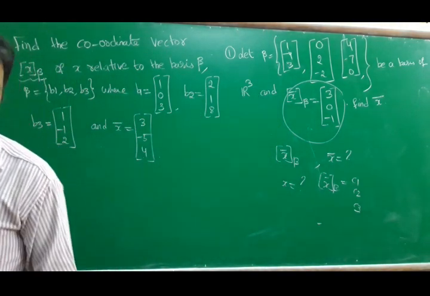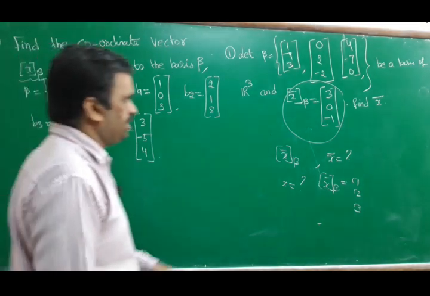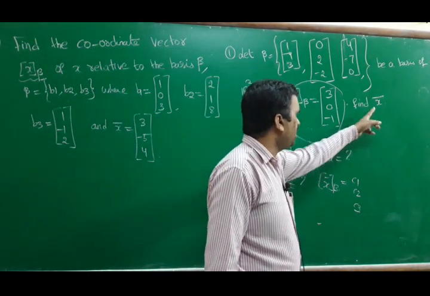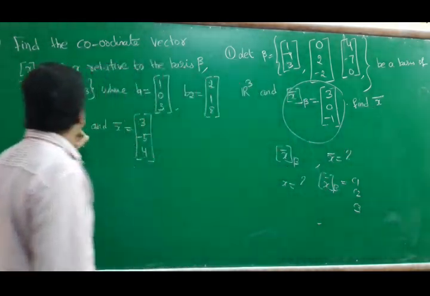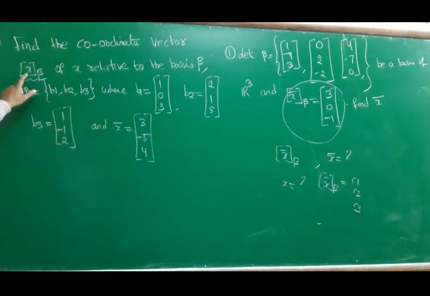In the first question, scalars c1 c2 c3 values were given and we calculated x bar. In the present problem x bar is given, we have to find x beta, nothing but the beta coordinate vector.